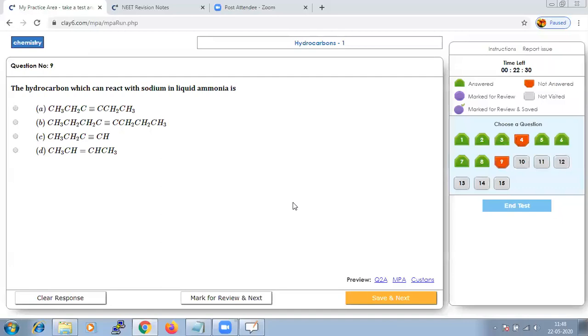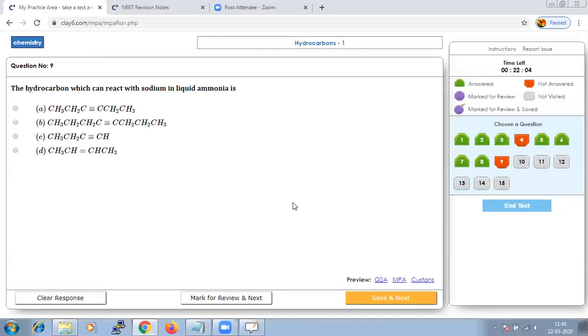The hydrocarbon which can react with sodium in liquid ammonia. Basically, we should always remember that terminal alkynes will react with sodium in liquid ammonia, and that will give us an ionic compound, that is nothing but sodium alkynide.